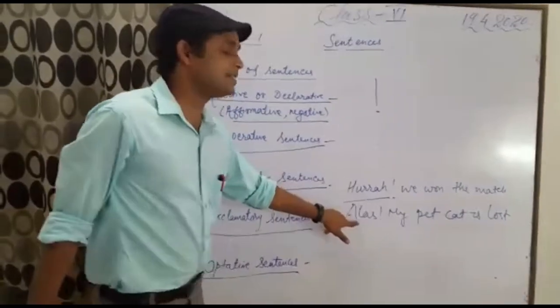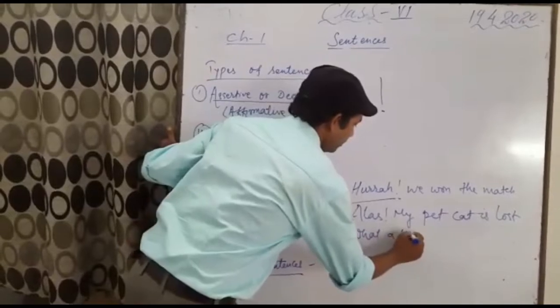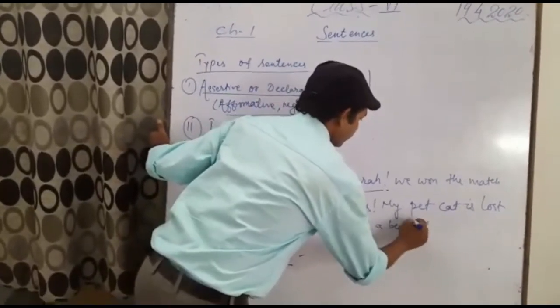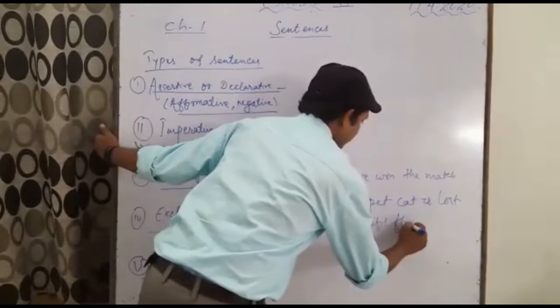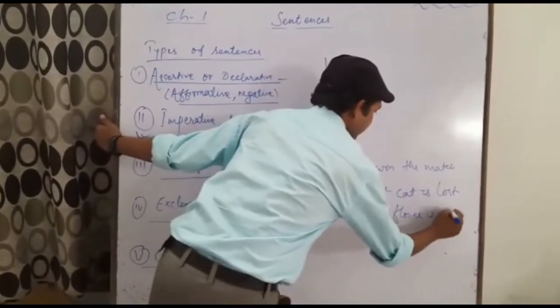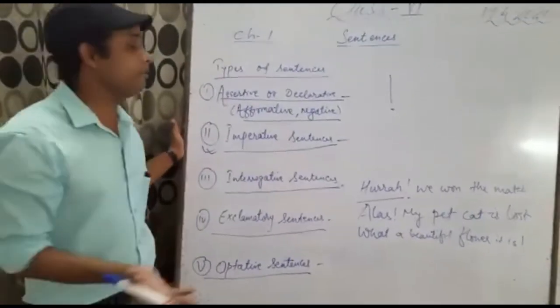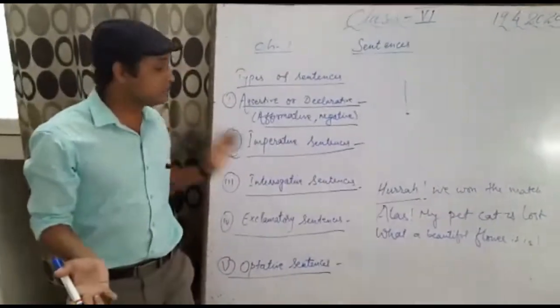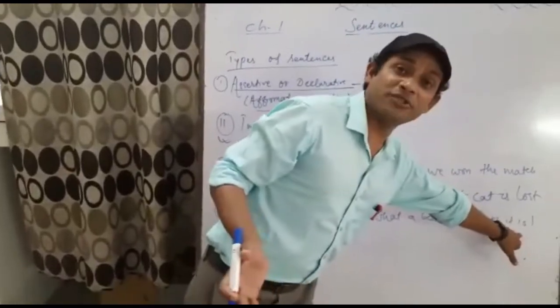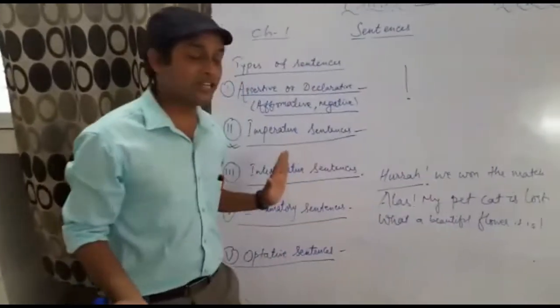This sentence tells us sorrow. What a beautiful flower it is! Here also all of a sudden one sentence comes out of your mind if you see a very pretty flower. So this is also an exclamatory sentence. I hope you understand the fourth type.